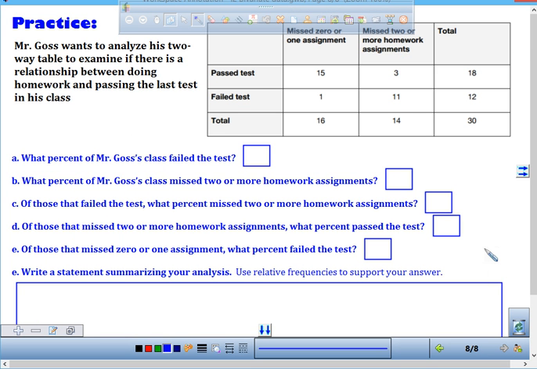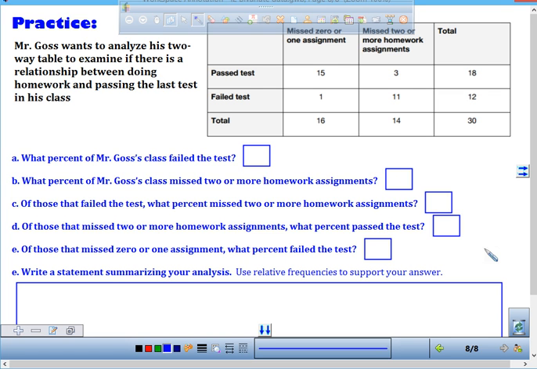Last thing. I probably won't get back to those other two-way tables. We'll just talk about this because we got to do some thinking with this. Mr. Goss wants to analyze his two-way table to examine if there is a relationship between doing homework and passing the last test. So A, what percent of Mr. Goss's class failed the test?